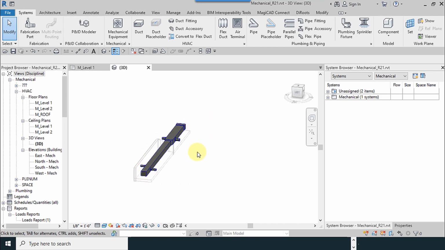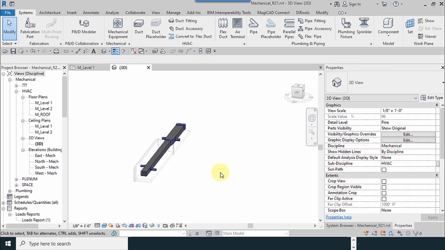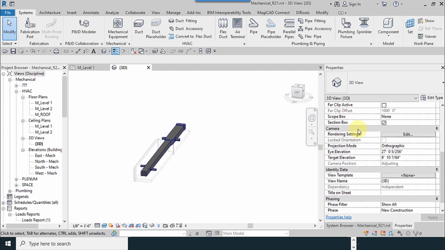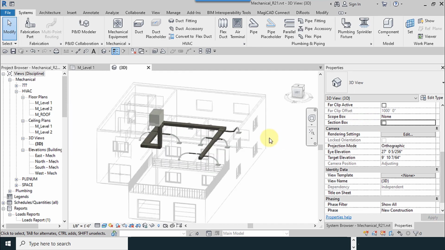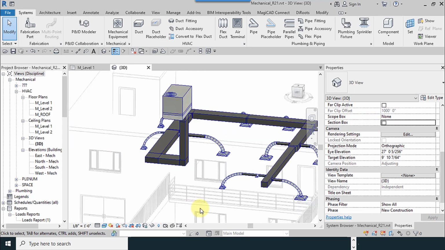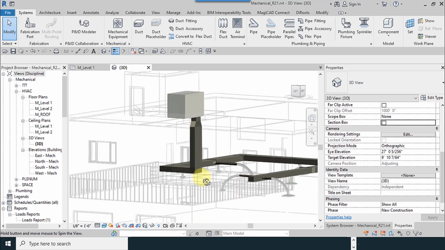Now we have just this duct, which I selected with the selection box tool. I go to properties window and deactivate the selection box, usually you can deactivate section box, sorry, to see the total project.